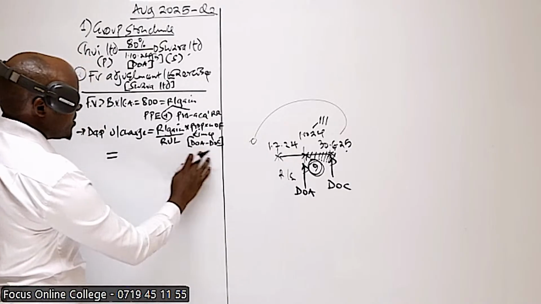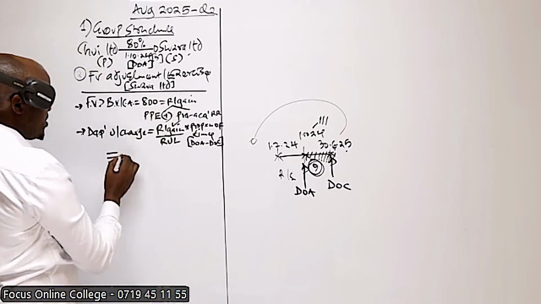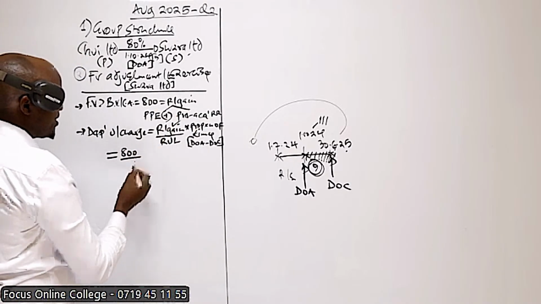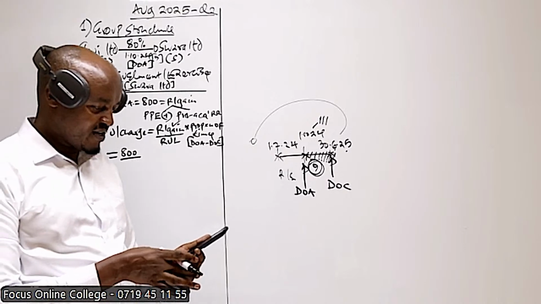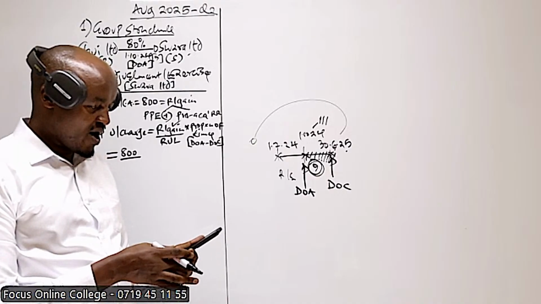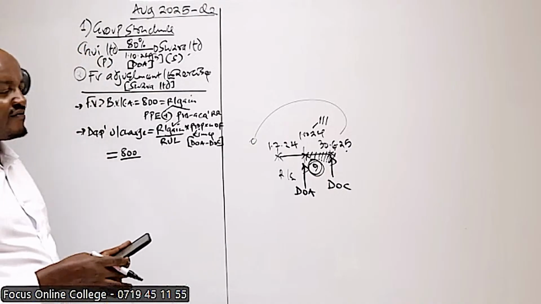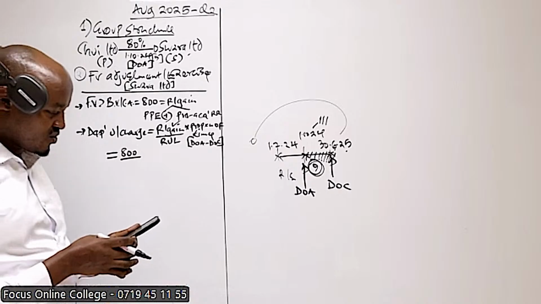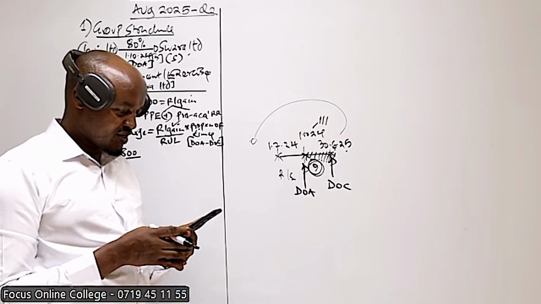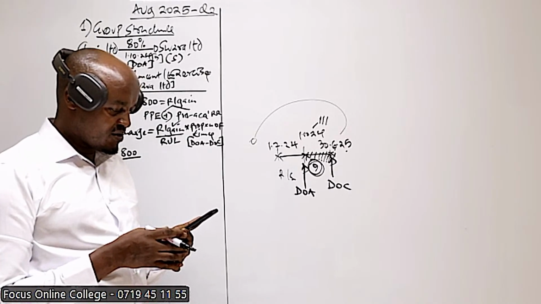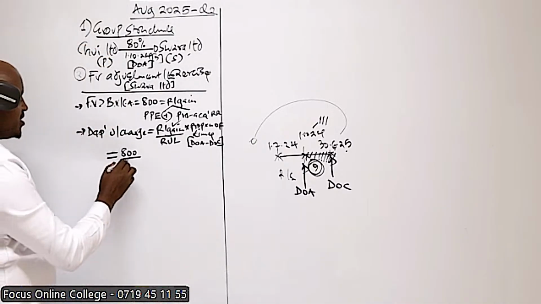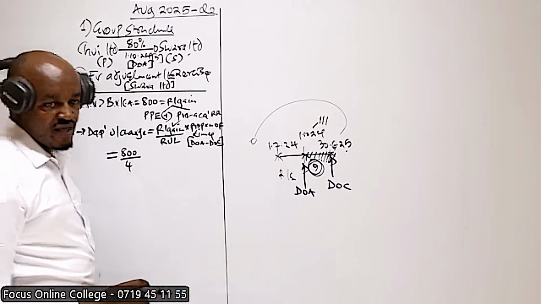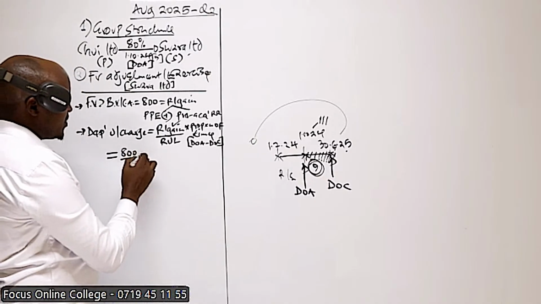So we use this formula here. Revaluation gain, which is this one, divided by the remaining useful life. The remaining useful life for this plant is given in note number 1. We are told 4 years. So then we need to multiply this with the proportion of time.